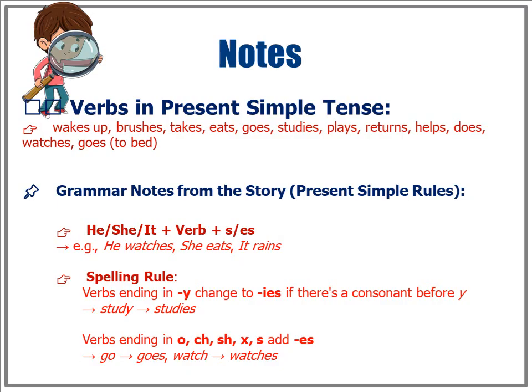In present simple tense, when the subject is he, she, or it, we add s or es to the verb. For example, he eats, she watches, it rains. If a verb ends with a consonant plus y, we change the y to ies, like studies. And for verbs ending in o, ch, sh, x, or s, we add es, like goes and watches. These little spelling rules help the sentence sound right and follow correct grammar.